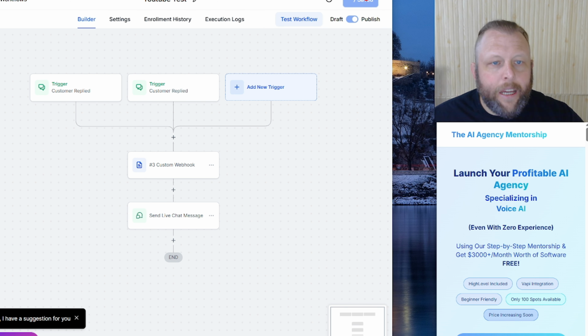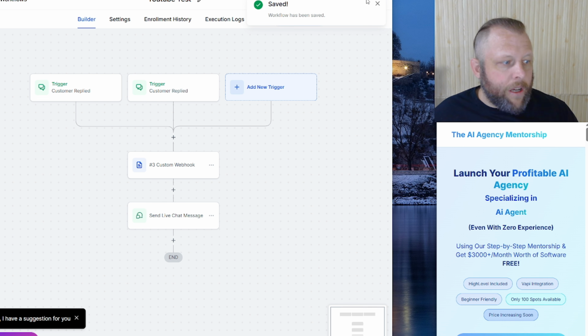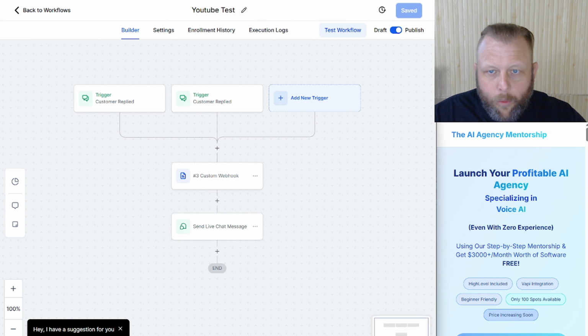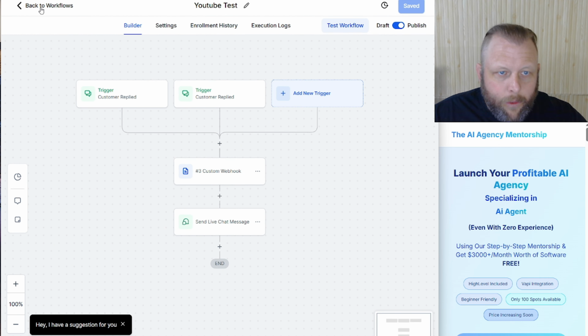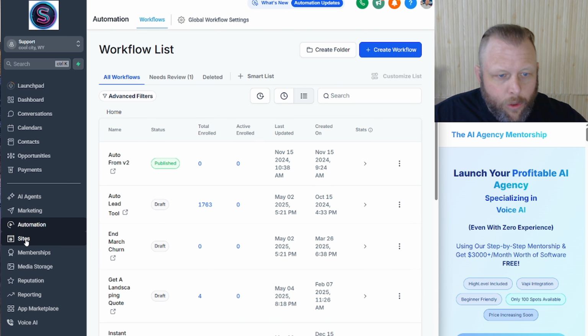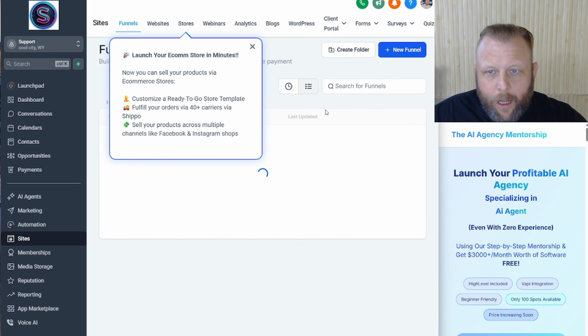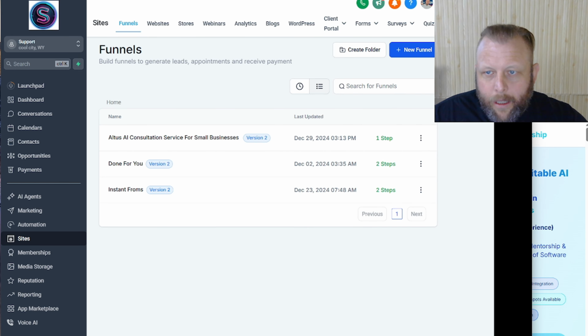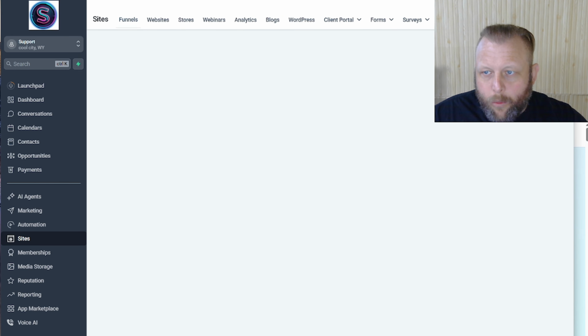Let's save in here. So let's quickly go add an AI chatbot to any one of our workflows or websites. So we're going to come through in here. We are going to come to sites. We are going to come to, where is that? Close that. Just make that a little bit longer. Chat widgets.